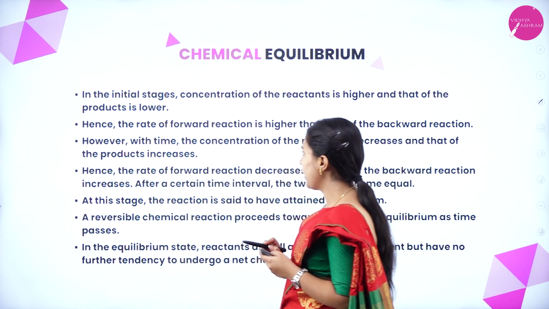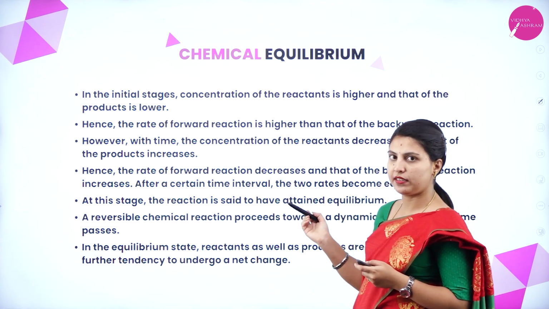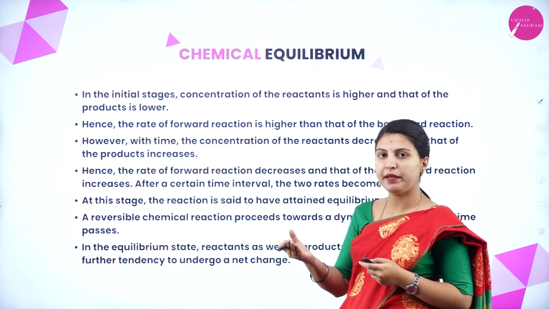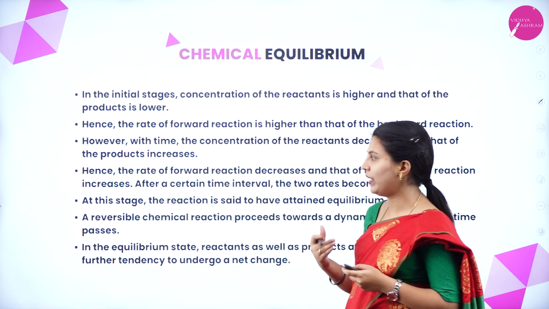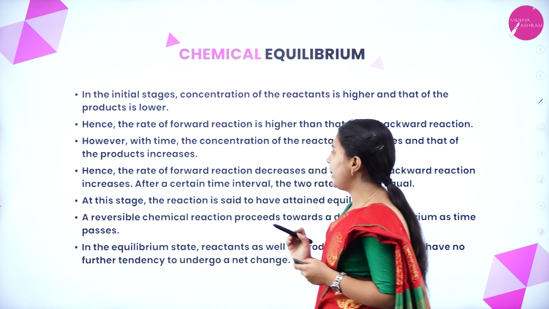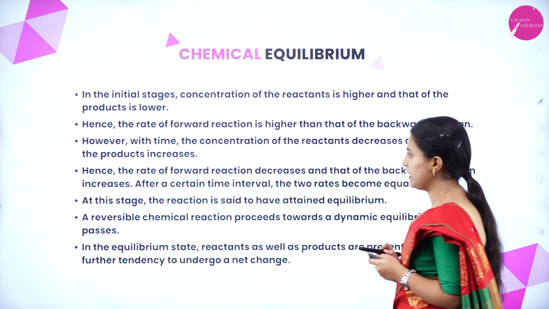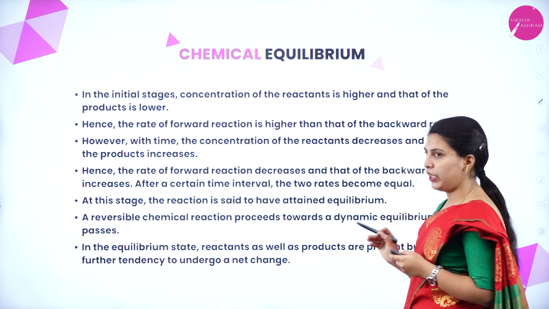However, with time, the concentration of the reactant decreases and that of the product increases. Because reactants are used to form the product, the concentration of reactant will decrease and the concentration of product will increase with time. Hence, the rate of forward reaction decreases and that of backward reaction increases. After a certain time interval, the two rates become equal.